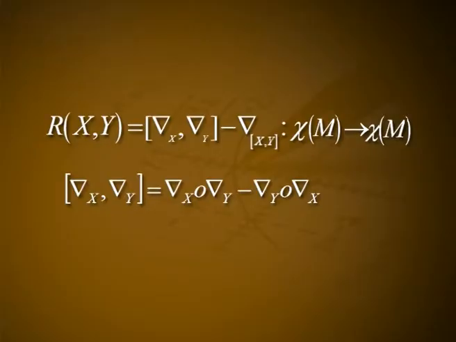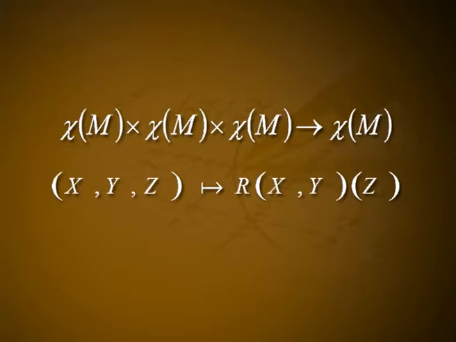If ∇ is an affine connection on a manifold M, then we may consider the operator R(X,Y) equal to [∇_X, ∇_Y] minus ∇_{[X,Y]} from 𝔛(M) to 𝔛(M), where [∇_X, ∇_Y] is equal to ∇_X composed with ∇_Y minus ∇_Y composed with ∇_X, the usual commutator of operators.